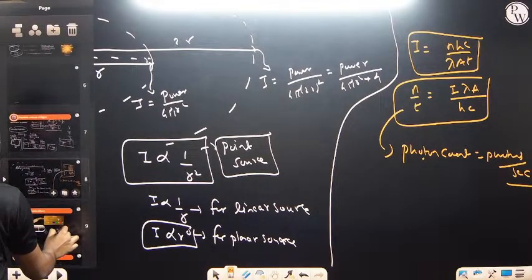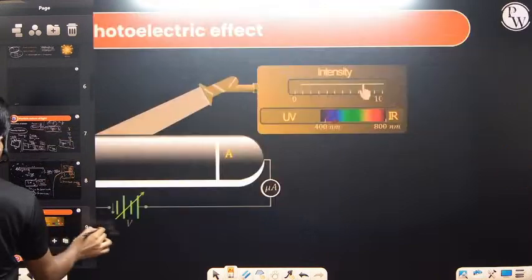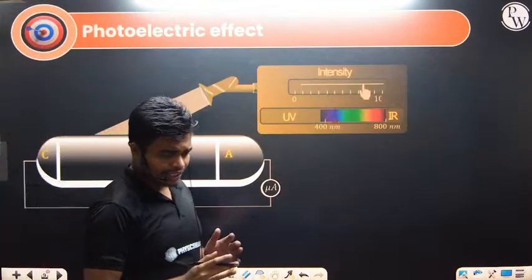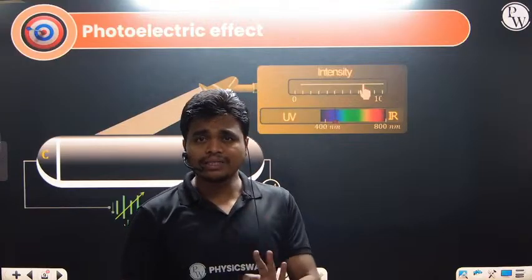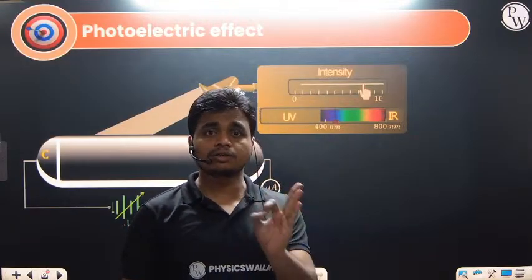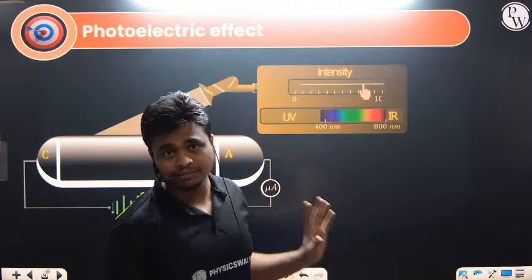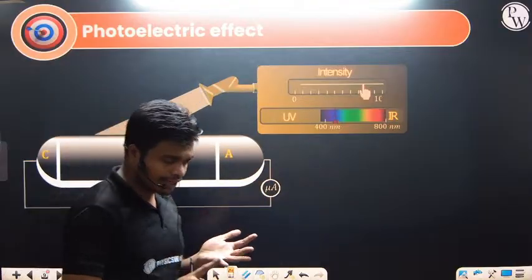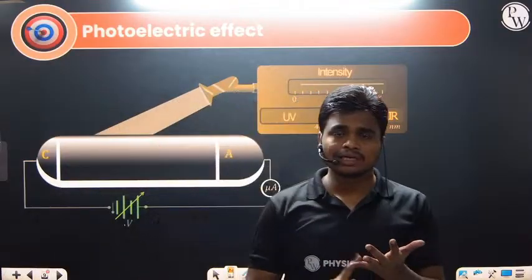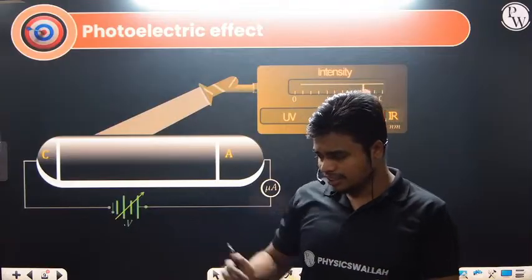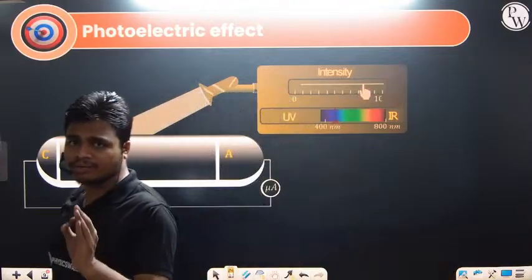So moving to the next part of the chapter, that is the photoelectric effect. So what is the photoelectric effect? It is the phenomenon of emission of electrons when light of suitable frequency falls on certain photosensitive material. For example, we have the alkali metals, that is sodium, potassium, calcium, cesium, francium. These alkali metals are very much photosensitive.